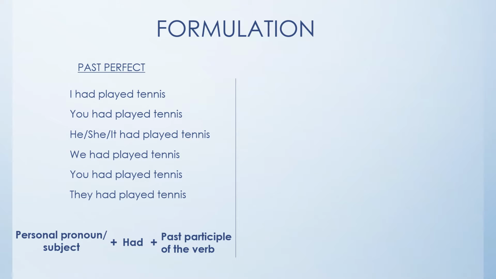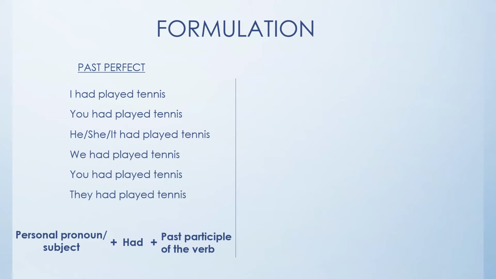If you observe the way I conjugated the verb play in the past perfect, you will see that I have used the same form of the verb have in the past for all of the personal pronouns, and I kept using the past participle of the verb play, which is played, in all of the personal pronouns. So that way it's very easy to conjugate any verb in the past perfect.